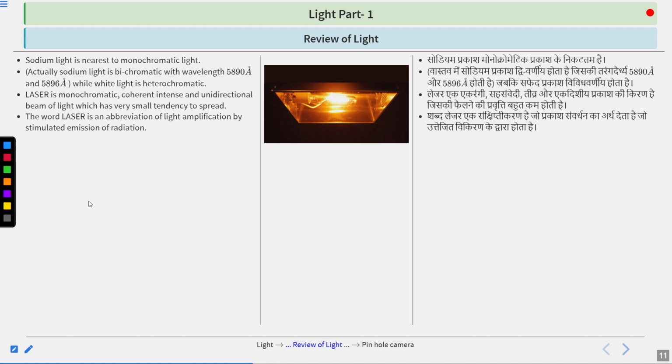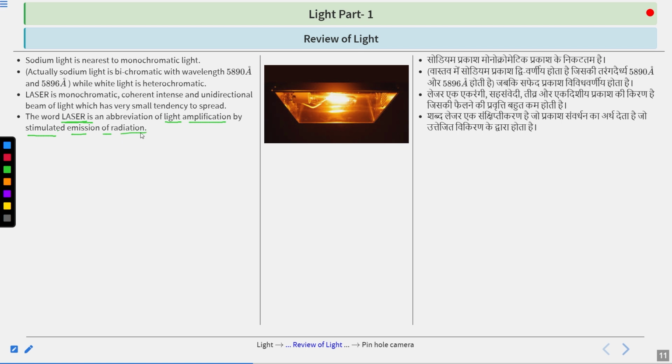The word laser is actually an abbreviation: light amplification by stimulated emission of radiation. In competitive exams, this becomes important, so kindly take this into consideration. Laser is not any term. It is actually a short form, or we could say an abbreviation in the standards of English. The abbreviation stands for light amplification by stimulated emission of radiation. So this is what laser actually means.